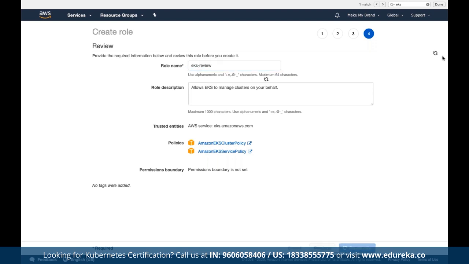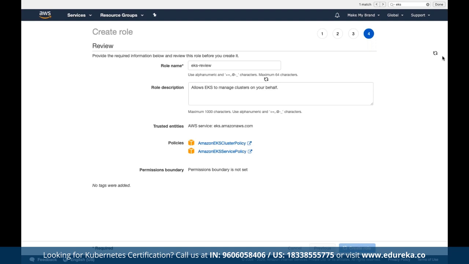Once we have the role created, we will be using this EKS role that has been created. Once we are done, next we have to create a custom VPC. What we can do is use a custom stack template.